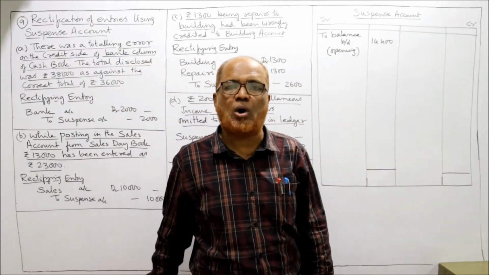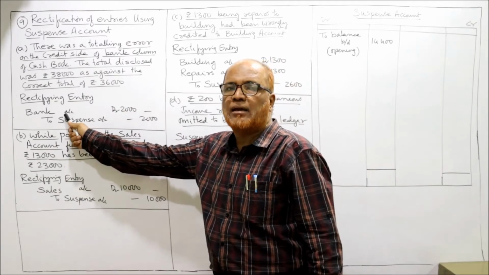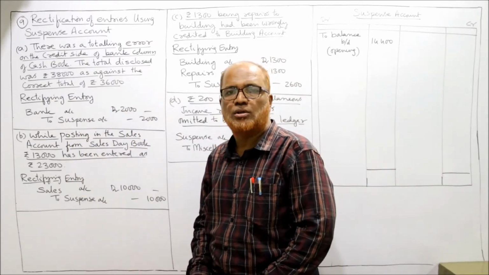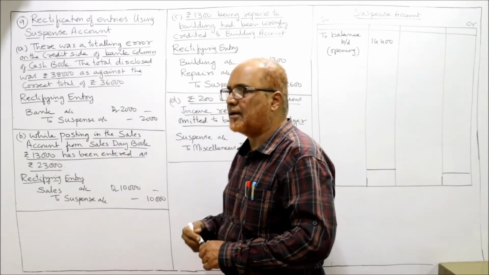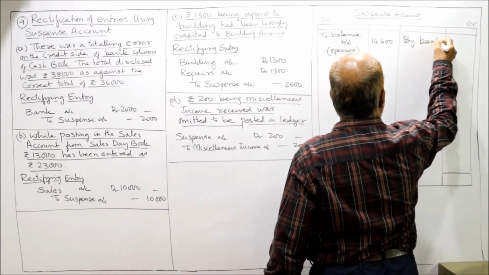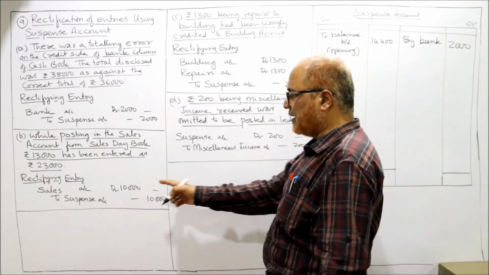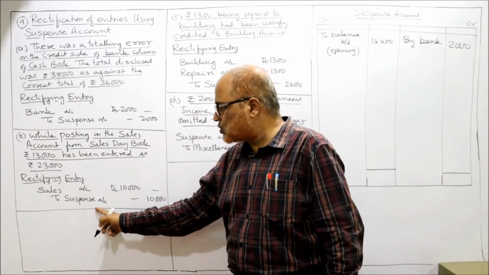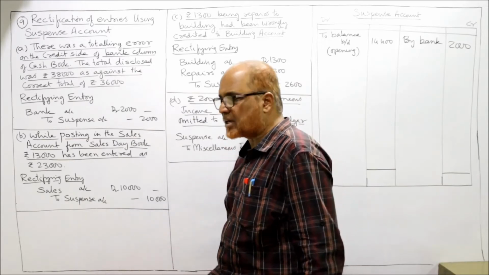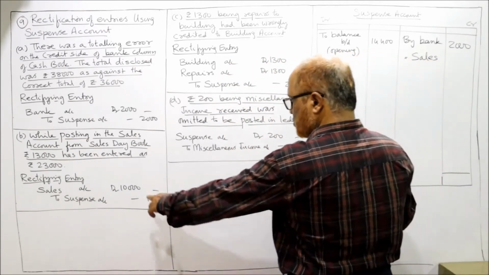Now we'll post all the rectifying entries. The first rectifying entry, bank account debit to suspense account. Suspense account is credited, so I am writing here by bank, 2,000. Second entry, sales account debit to suspense account. The suspense account is credited by sales, 10,000.